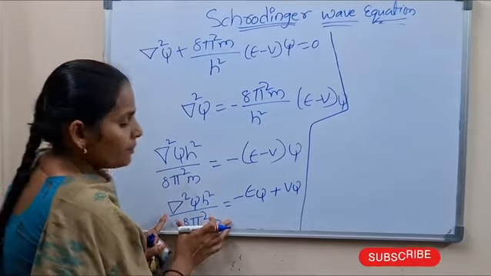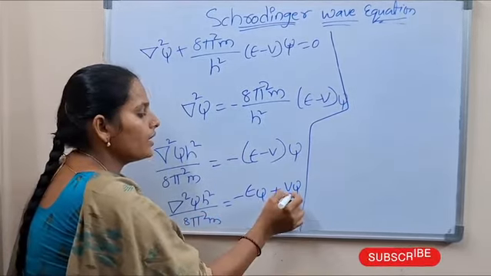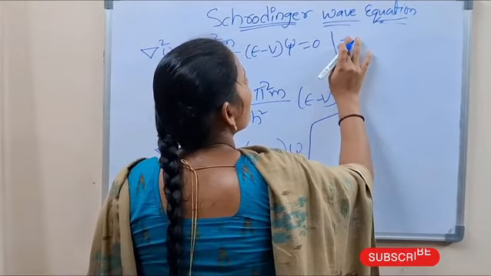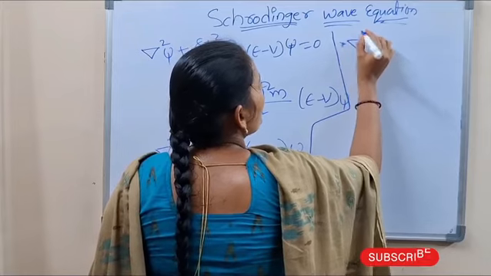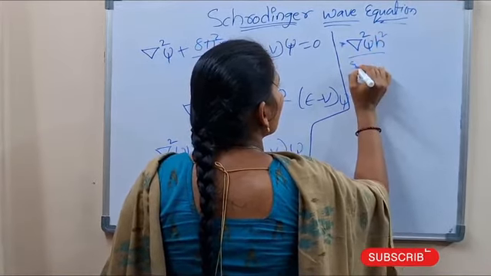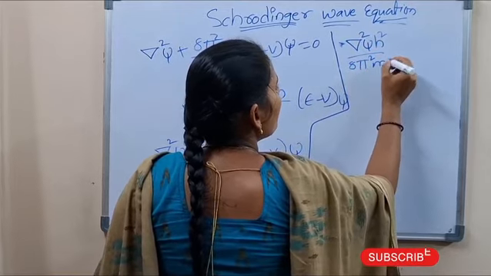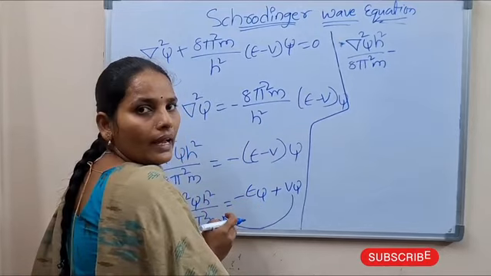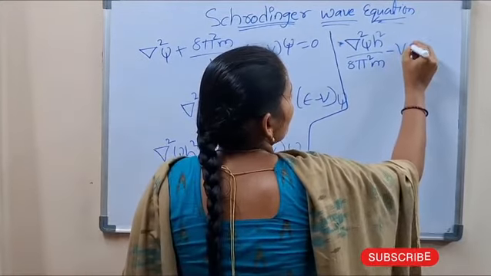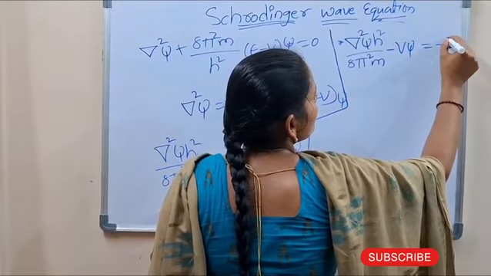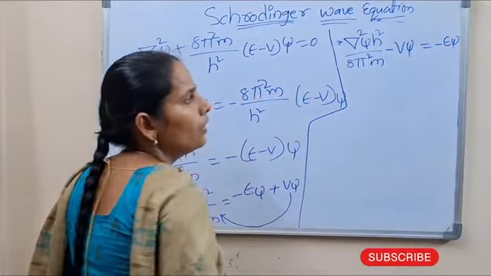From this equation we move V psi to this side, so it gets a negative sign: del square psi h square by 8 pi square m minus V psi equal to minus E psi.